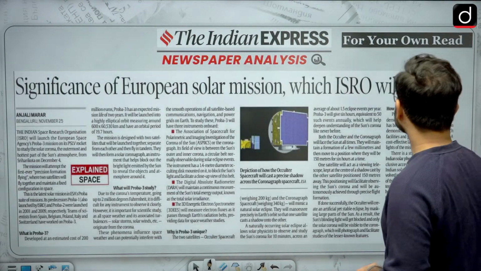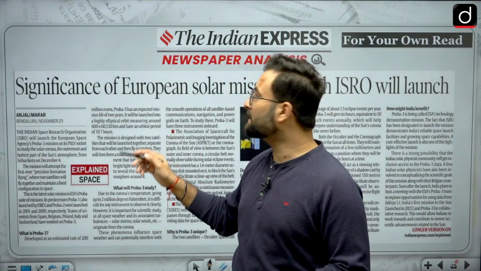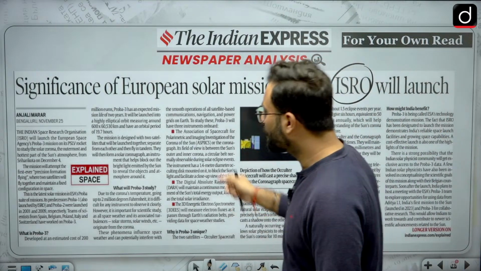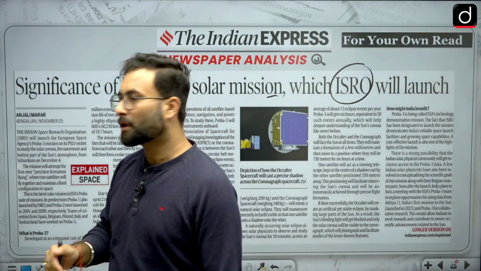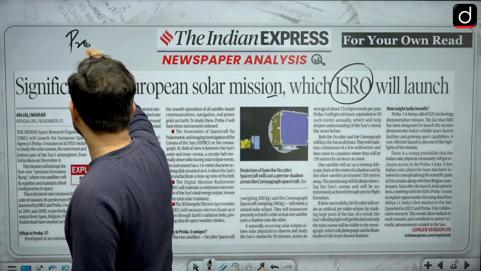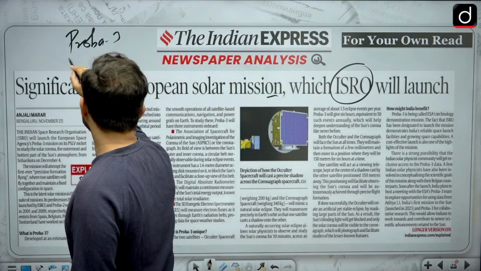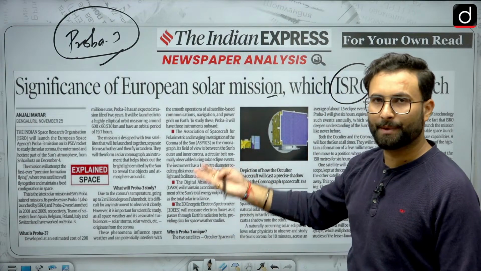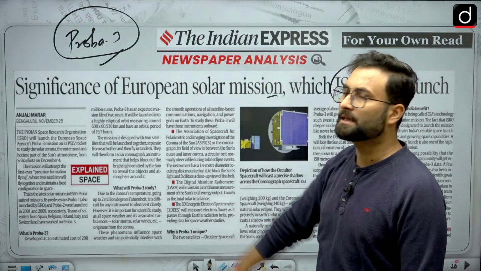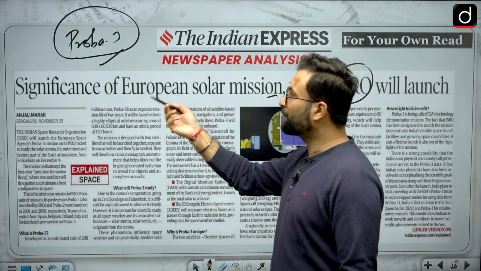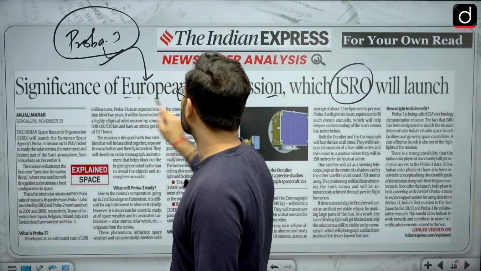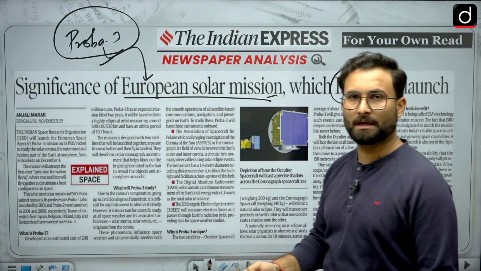Okay, now moving further, for your own reads, there is this article, the significance of the European solar mission which ISRO will launch. You can go through this particular article. They are talking about Proba-3, a European solar mission, and India's ISRO is helping in that. So from the prelims point of view, just remember that Proba-3 is the European solar mission, and ISRO has a contribution in that.